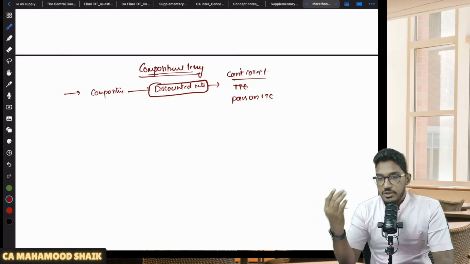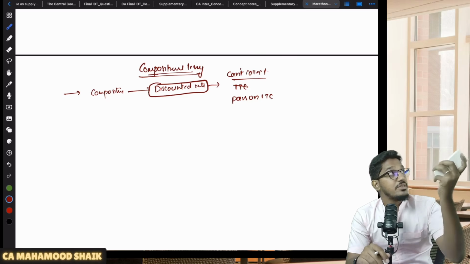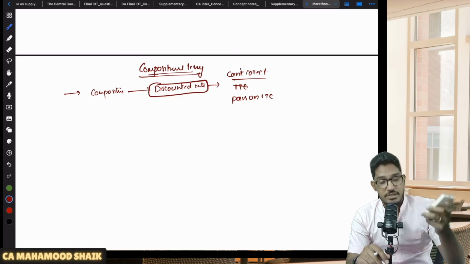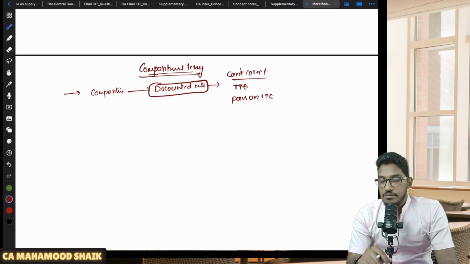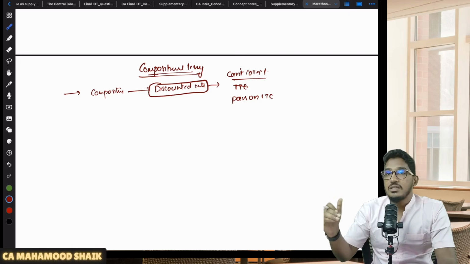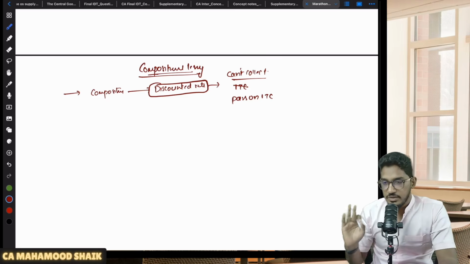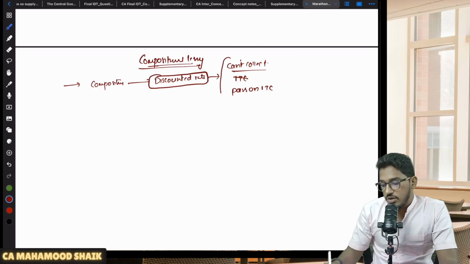Yeah. So if I went to one supplier who has opted for composition scheme, and from that person I am purchasing some goods or receiving some services, that person can't pass on credit to me. That means whatever GST that a supplier is paying under composition scheme, he can't give it as credit to his customers, and his customers can't take the ITC for that. Clear?